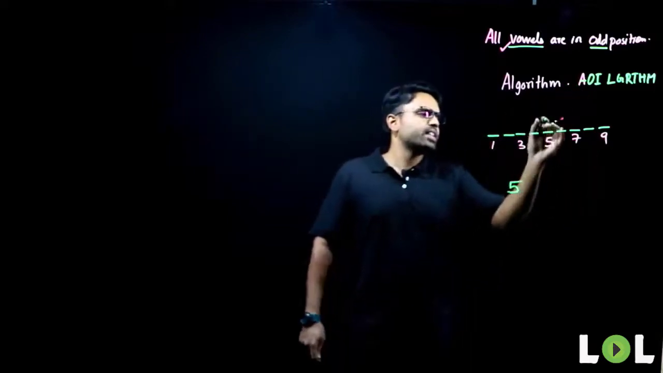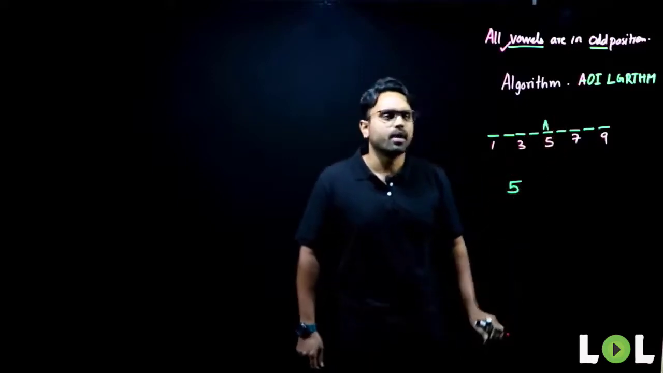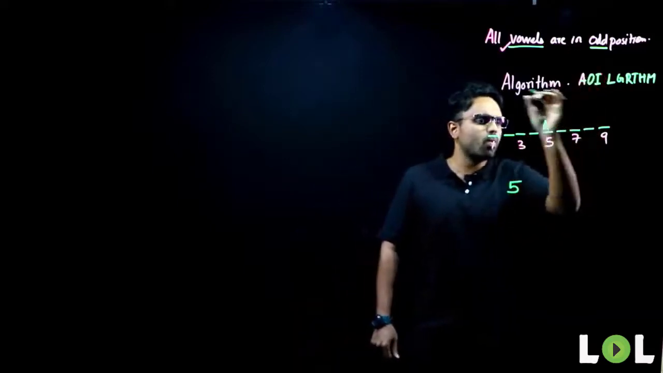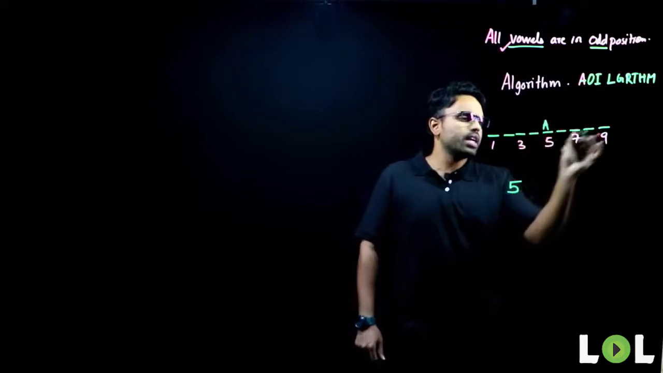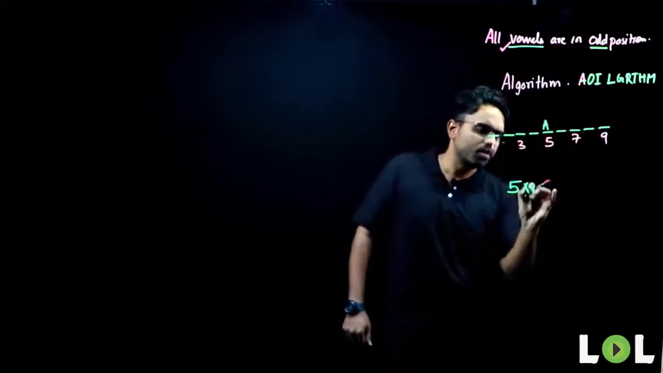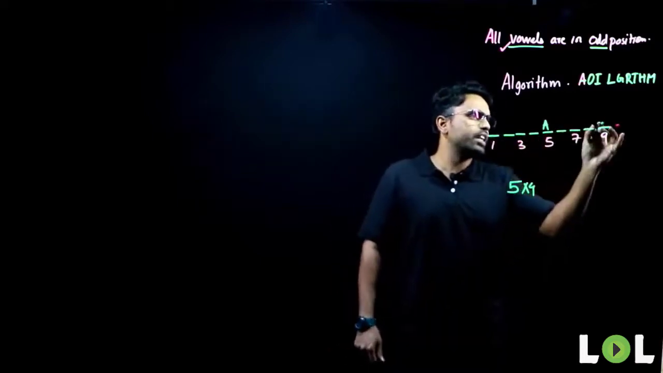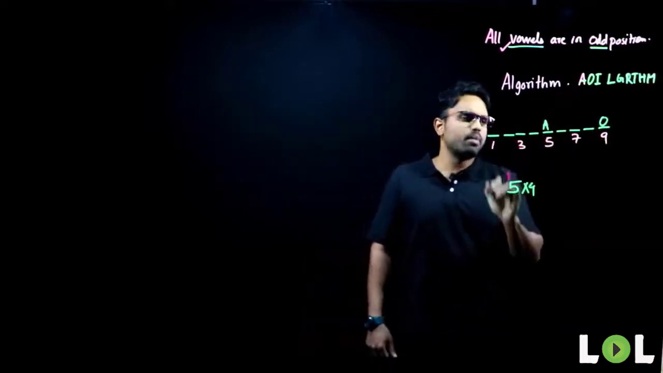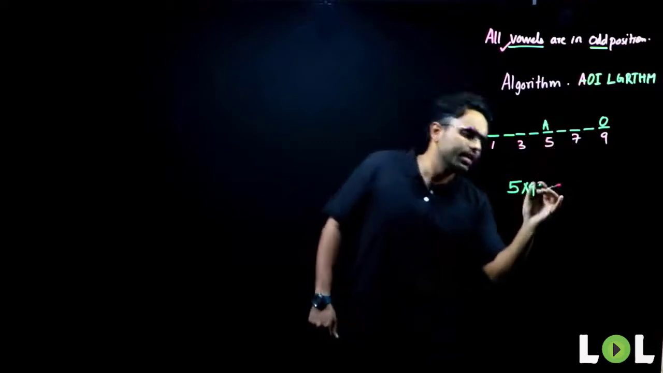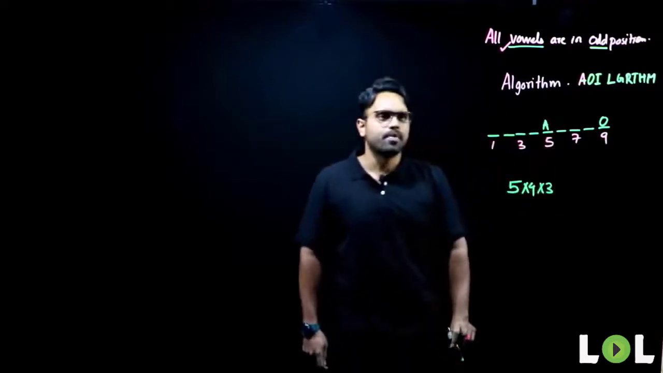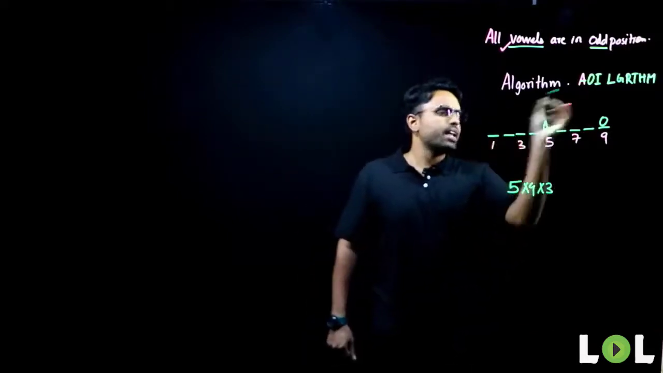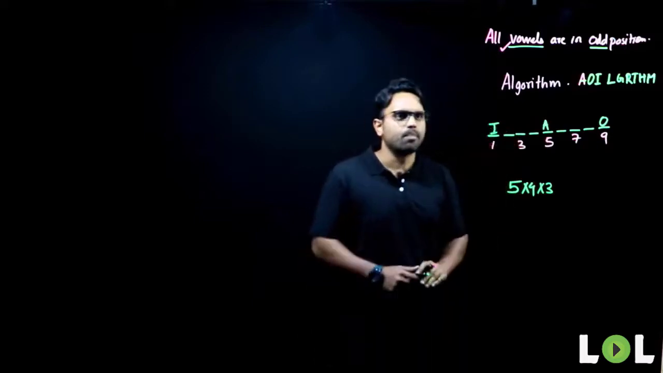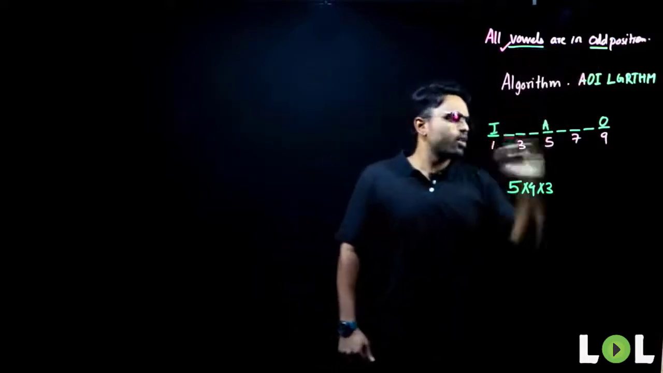Let me say A is sitting here. Now, when the second vowel walks in, how many different ways can he sit? He can sit in 4 different ways. Let me say O is sitting here. Now, when the third vowel walks in, how many different positions can he occupy? 1, 2, 3. So, he can sit in 3 different ways. Let me say I is sitting here. Now, all vowels in odd position is done.